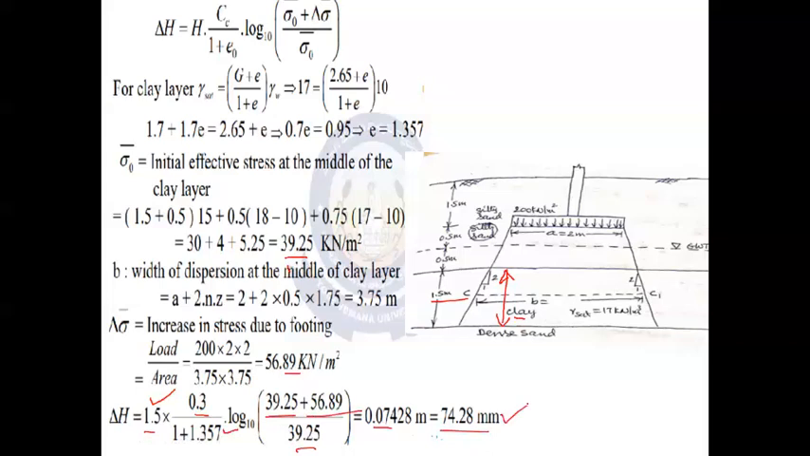Okay, 0.0743 meter. So this is how the problems related to consolidation settlement can be solved using the simple formula. I hope you have understood these problems, and you can practice in your notebook with all the data as well as the relevant sketch.